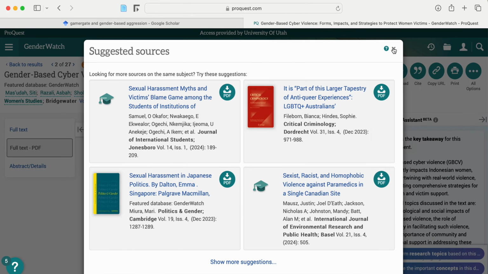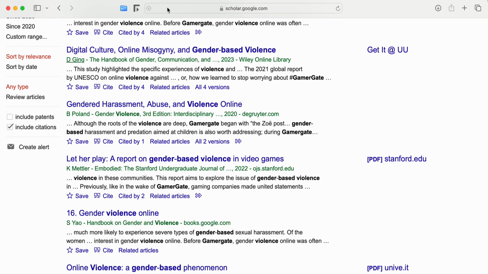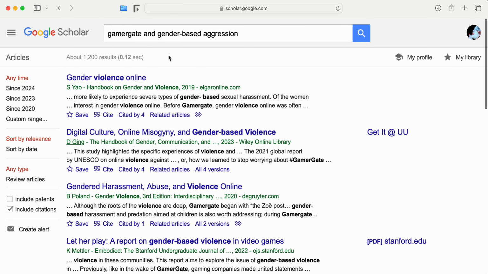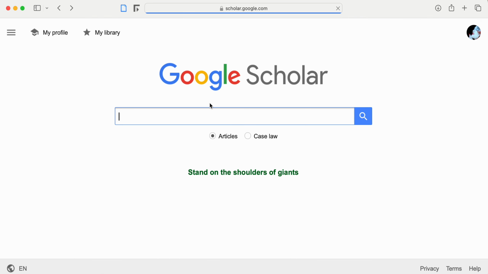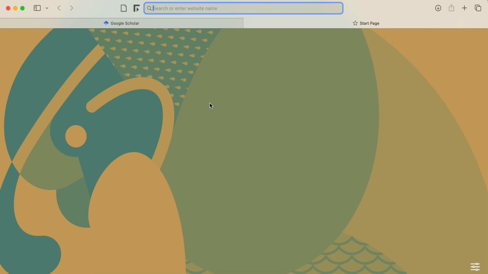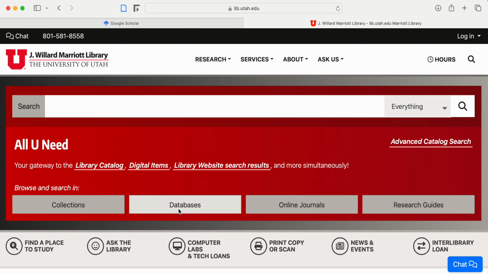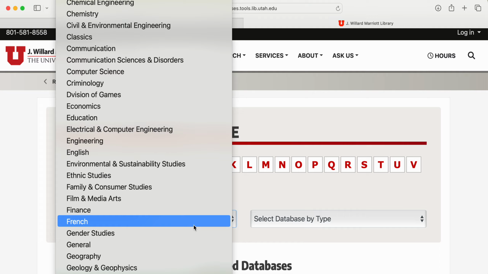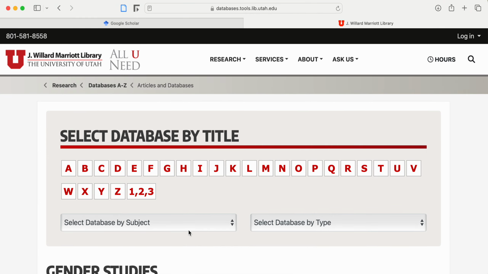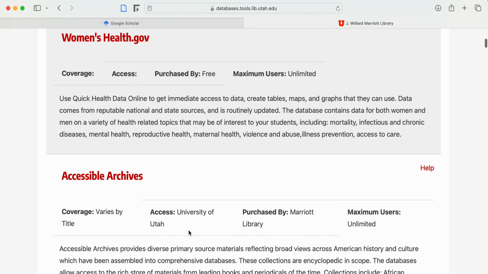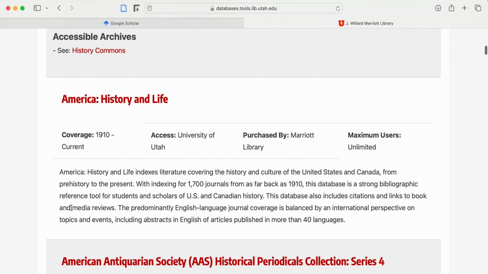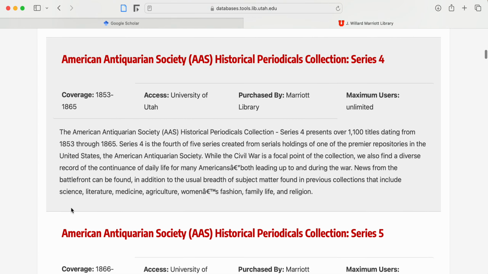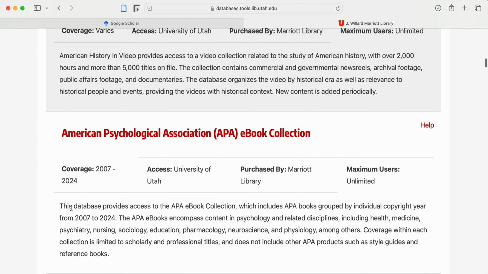But in the meantime, yeah, please feel free to explore Google Scholar. I like to keep a tab open there while I'm doing stuff in library databases. But otherwise, I think if you go through this list for gender studies databases, you're going to find some potentially helpful stuff in here that we haven't yet explored.